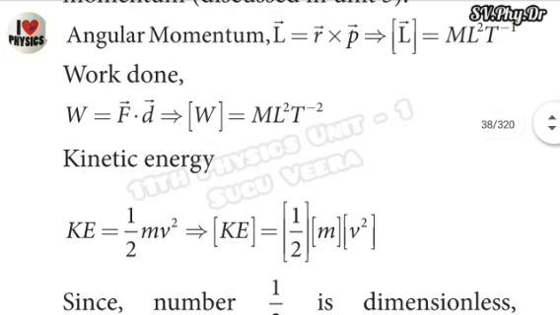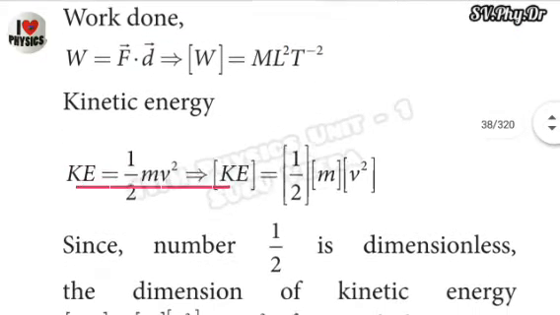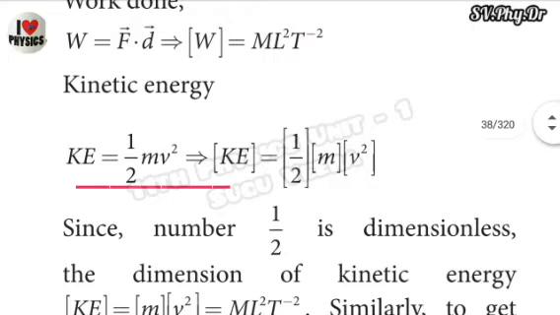And next one, kinetic energy. Kinetic energy is denoted or short form capital K and capital E. Kinetic energy is half m v square.